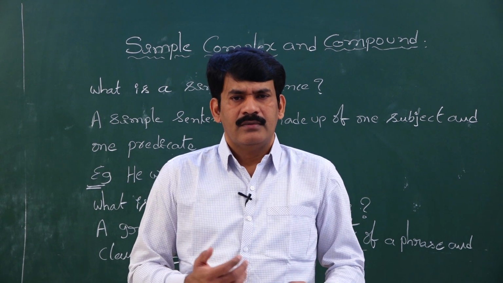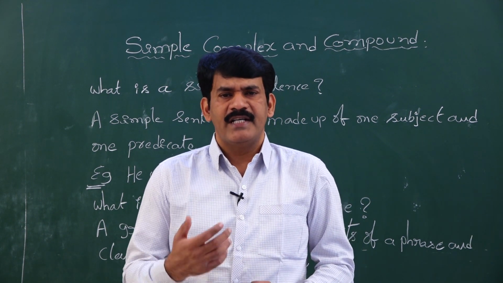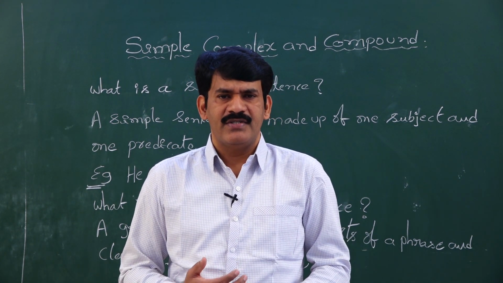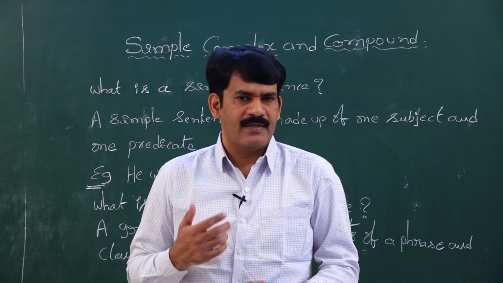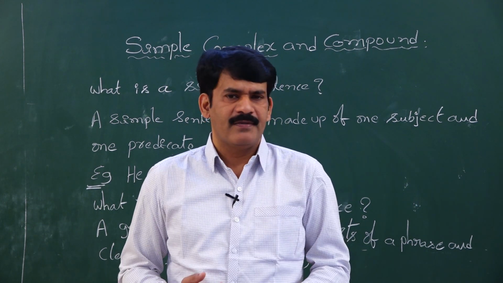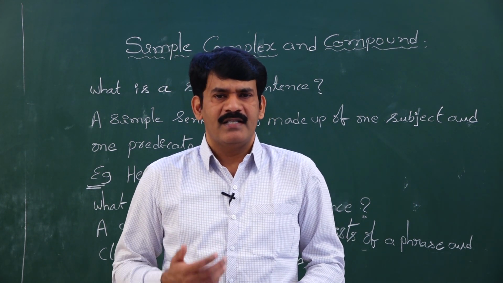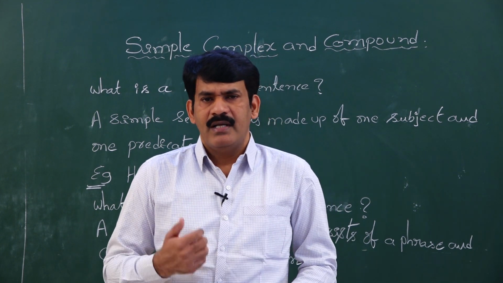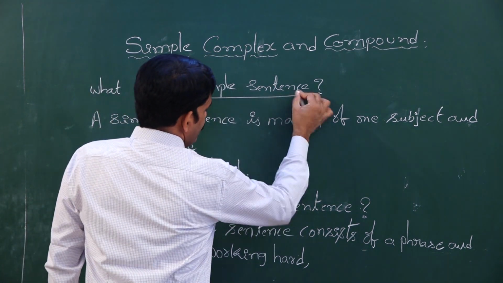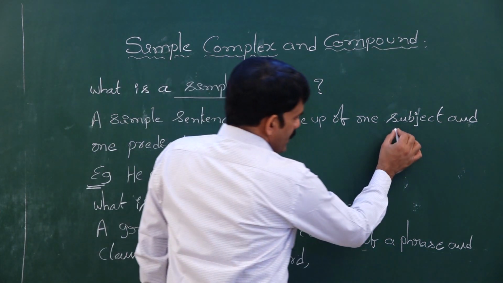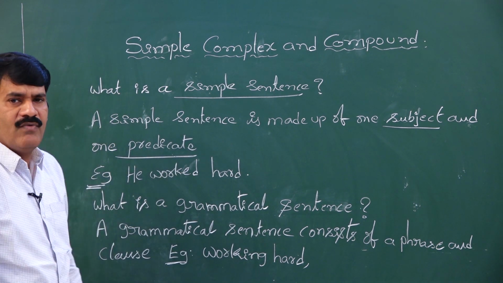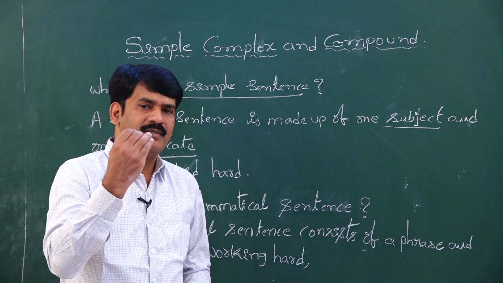Now let me go to the simple sentence and explain how you differentiate a simple sentence and a grammatical simple sentence. A simple sentence is made up of 2 parts: a subject part and a predicate part. Let us see on the board what is a simple sentence. A simple sentence is made up of 1 subject and 1 predicate.